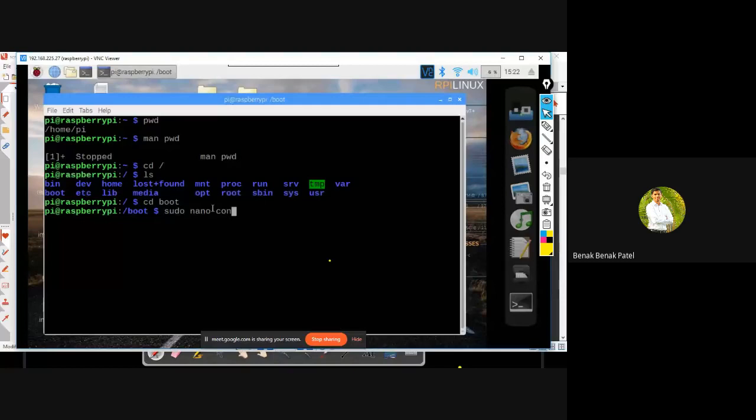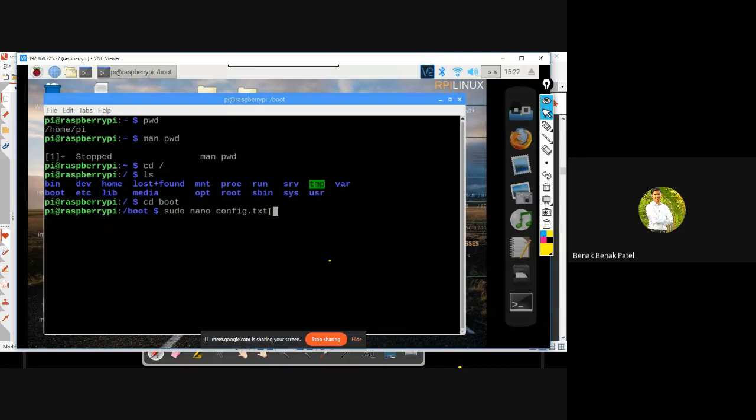Let's say you don't know the exact name of that file. All you've got to do is type con, followed by tab, and it will complete the entire file name. So sudo nano config.txt. Here nano is the editor, remember that, and this is the file wherein I'm supposed to make the changes.